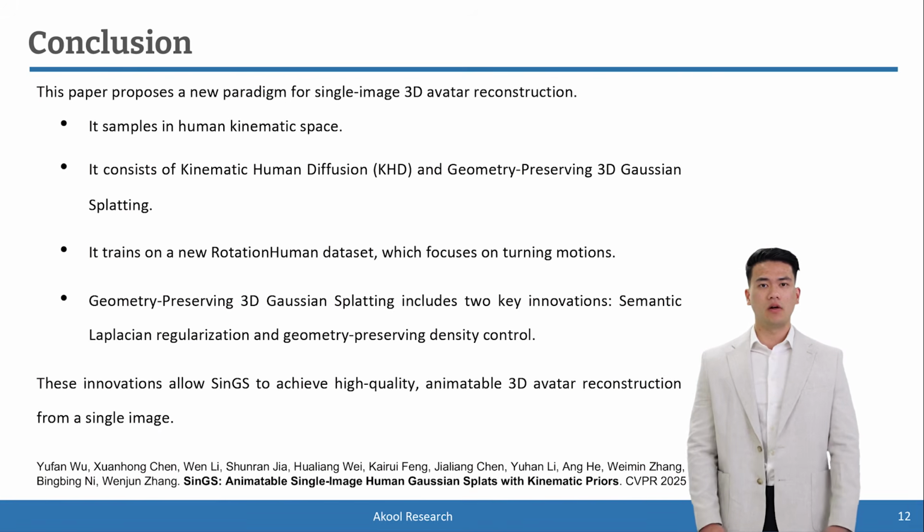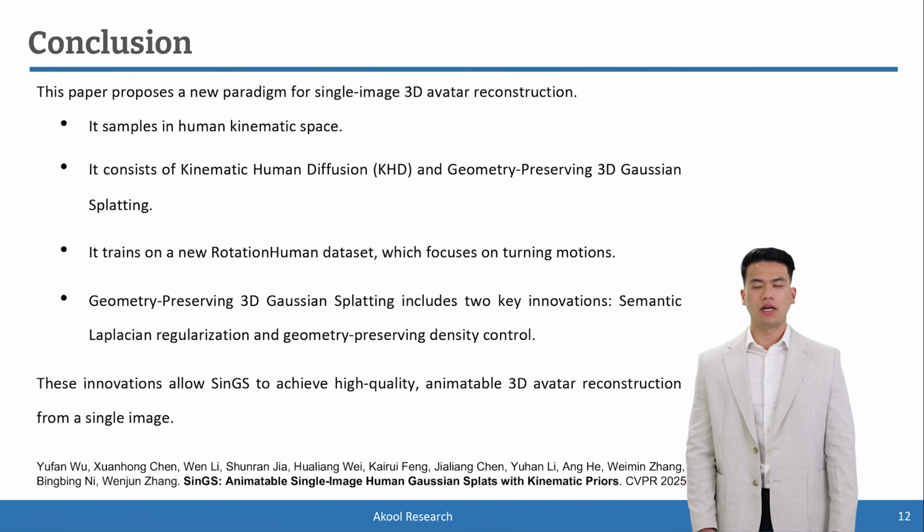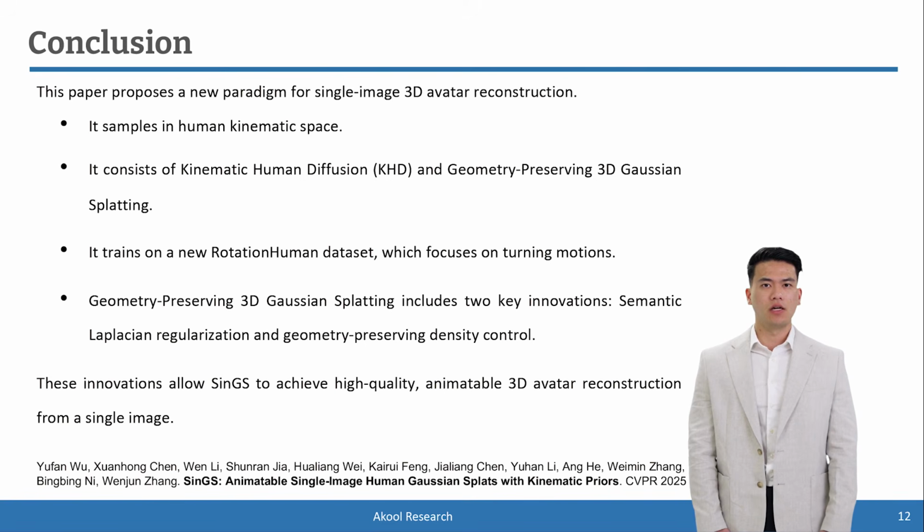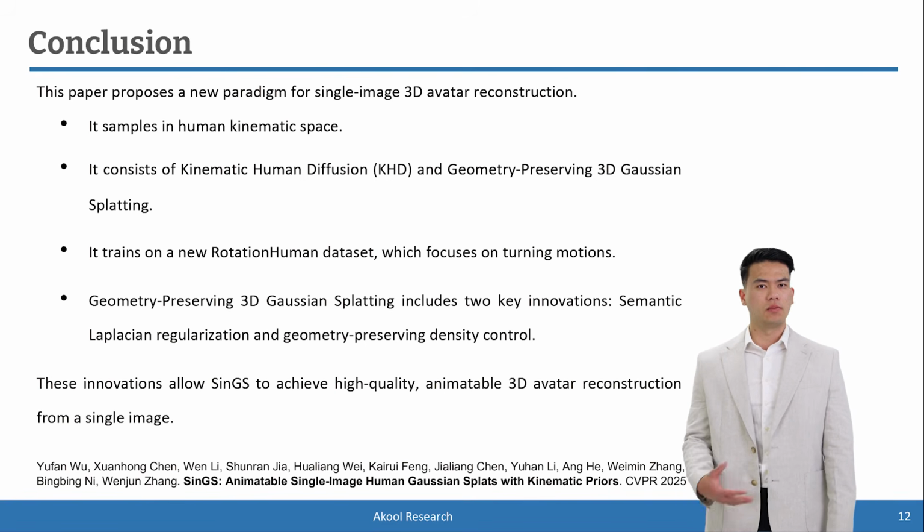In this paper, we propose a new paradigm for single-image 3D avatar reconstruction. Unlike traditional methods that complete missing information in camera space, we sample in human kinematic space, enabling efficient capture of both viewpoints and motion traits. To achieve this, we introduce kinematic human diffusion for consistent pose space generation, supported by our rotation human dataset, which focuses on turning motions.